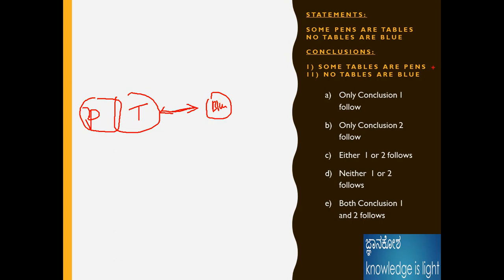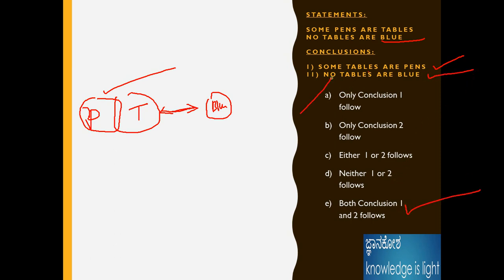Here, some tables are pens. Of course, that might be because here no tables are blue. Here, no tables are blue, because there might be chances of some tables being pens. Of course, some tables are pens here. The statement is right. No tables are blue. Yeah, of course, no tables are blue here. This statement is right because both the statements are true here.